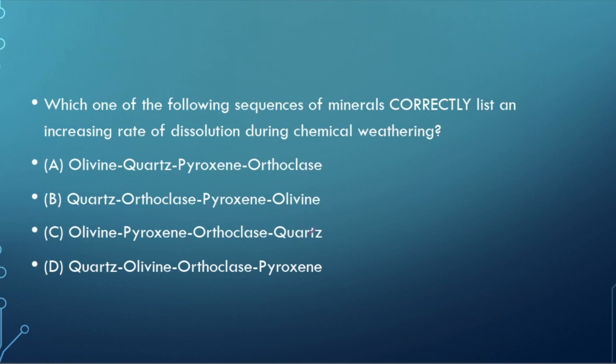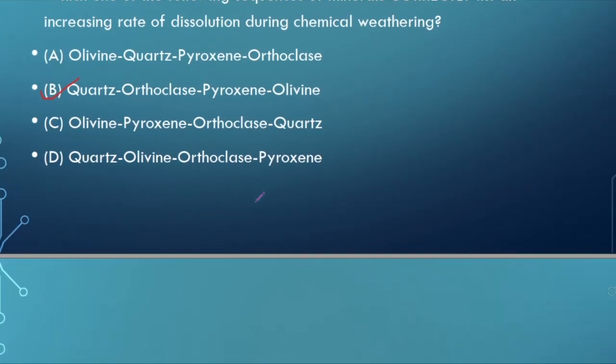So only one option has olivine at last. So the right answer is B, because it's asking about increasing rate. Quartz is least resistant to weathering, then orthoclase, then pyroxene, then olivine.